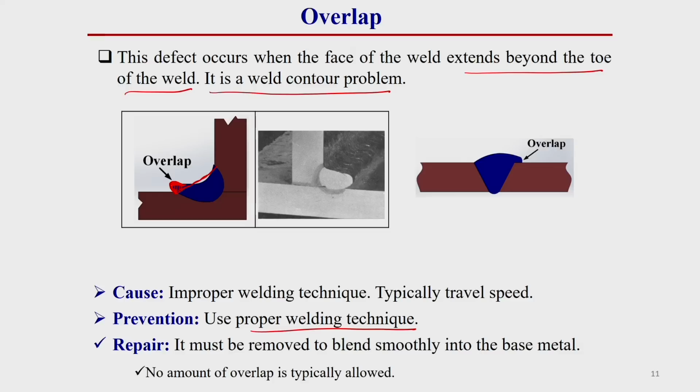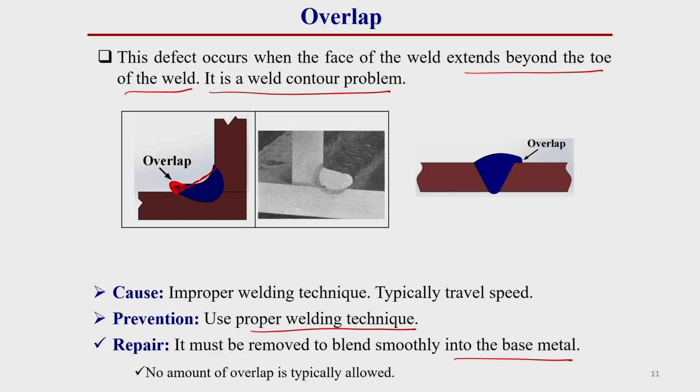So, how can we repair these? The repair is, you see here there is some excess material. So, we have to just remove that portion by grinding operation, or it must be removed to blend smoothly into the base surface. Here one thing you should keep in mind, this overlapping is highly avoidable in welding operation or welding structural operation.